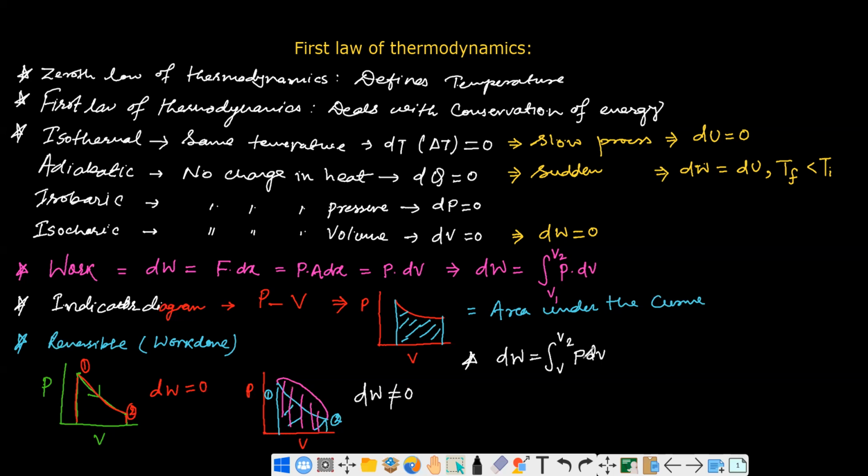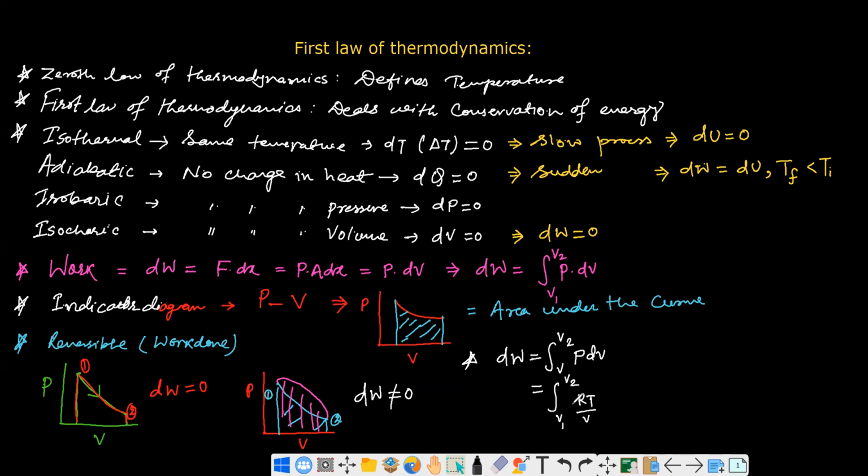So this gives you the work done. And you know well from the equation of state, PV equals nRT. So if you do the integration from V1 to V2, from the equation of state PV equals nRT, you know P equals nRT by V.